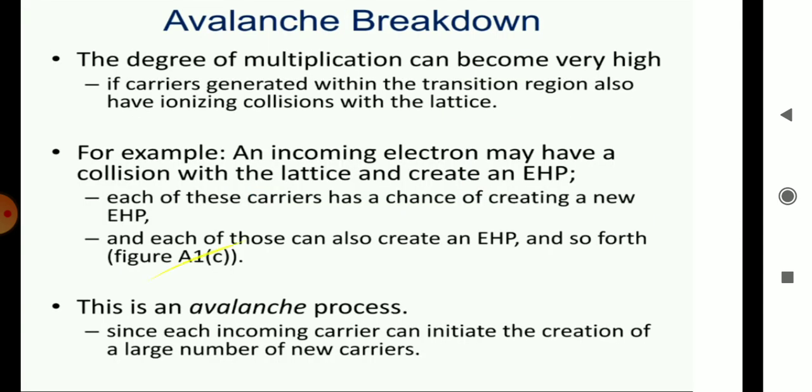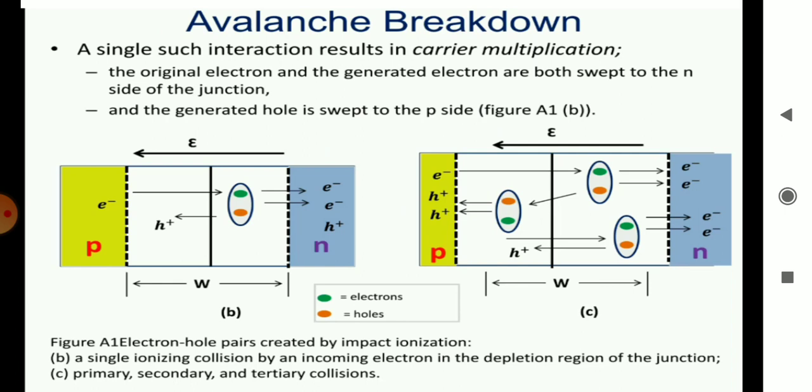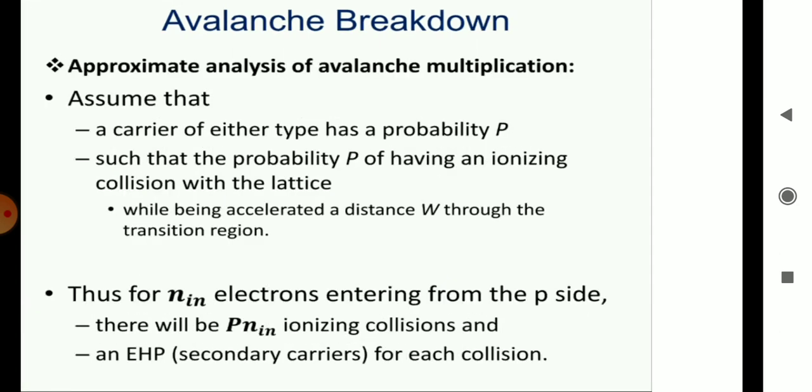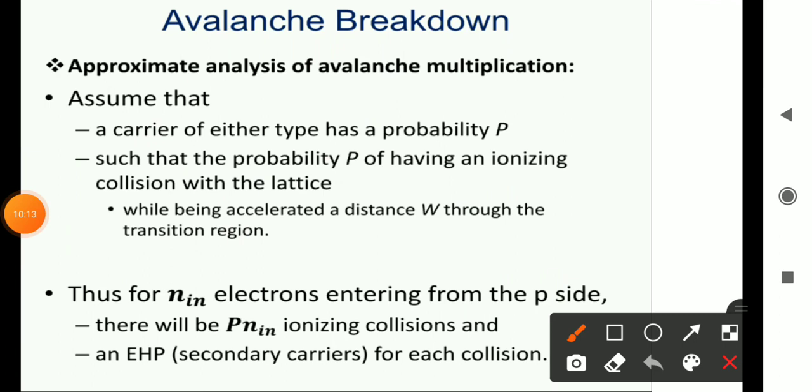So there is one equation for this collision, which we call the collision probability. How the electron will collide with a covalent bond, and how the generated electron will collide with another covalent bond. Similarly, in the collision a hole is also generated, and this hole will again make a collision. So this will continue. There is one equation for this collision, whether it is a p-type or an n-type collision. The probability of collision we refer to by the term p. So the number of collisions is explained over here.